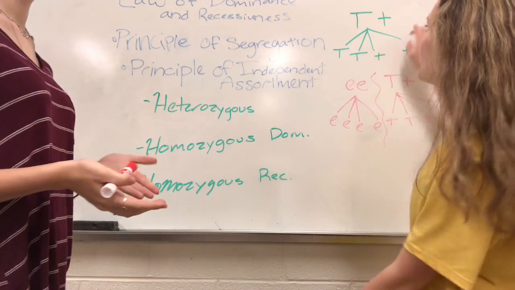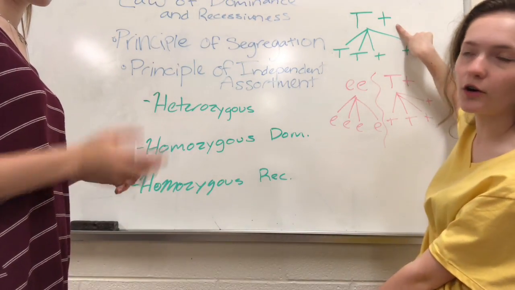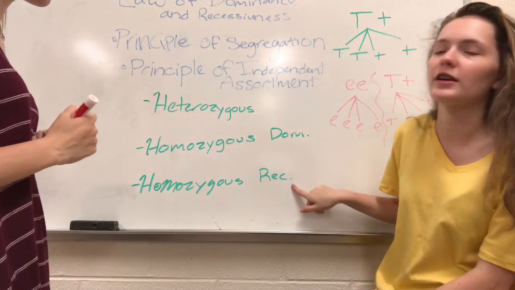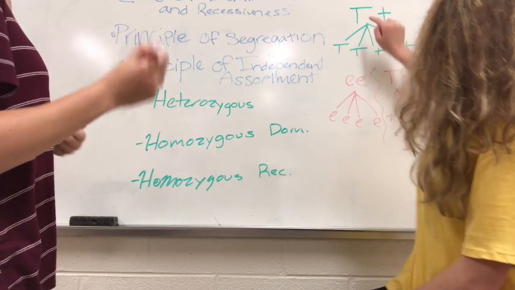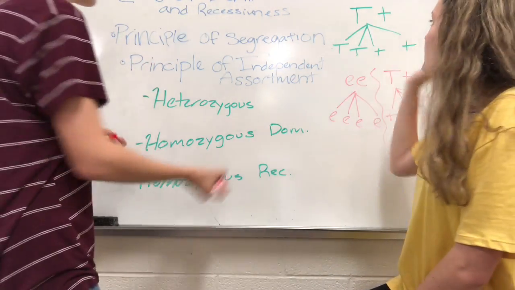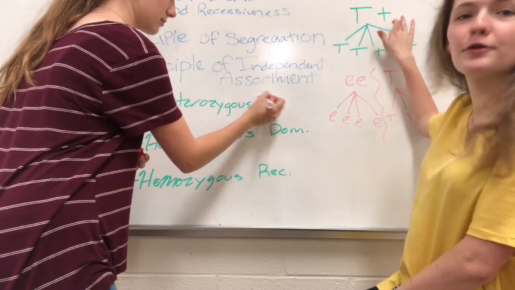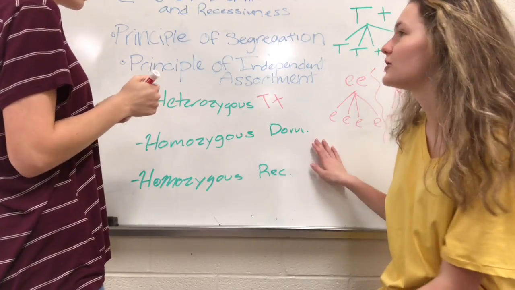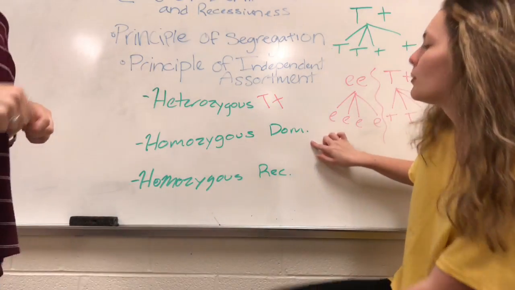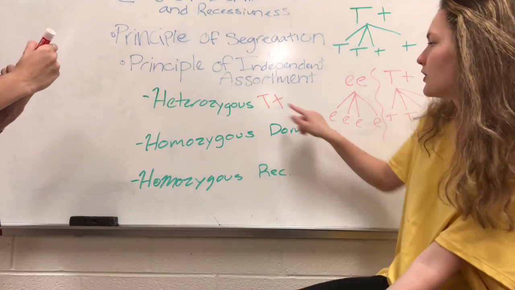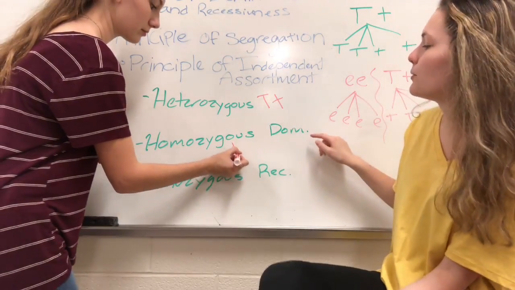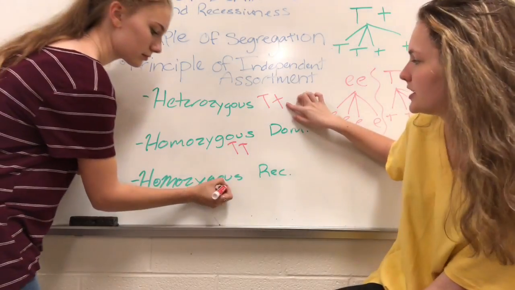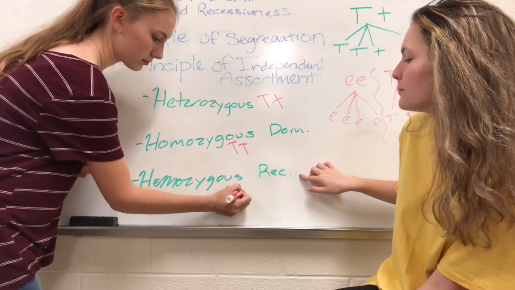Okay, going back to what we said earlier about the heterozygous tallness trait, we have heterozygous alleles, homozygous dominant alleles, and homozygous recessive. So heterozygous means that you have a dominant and a recessive allele. The dominant allele covers up the recessive allele, so it still shows up in your characteristics as a dominant trait. The homozygous dominant allele is 2 big T's, so it's going to be both dominant alleles from the parents. And then a homozygous recessive is 2 little t's, which means a recessive allele from both parents.